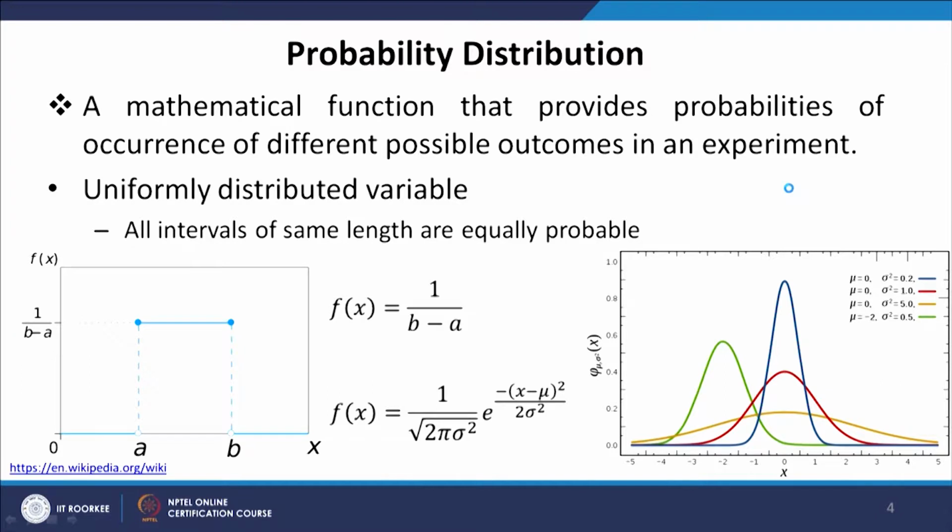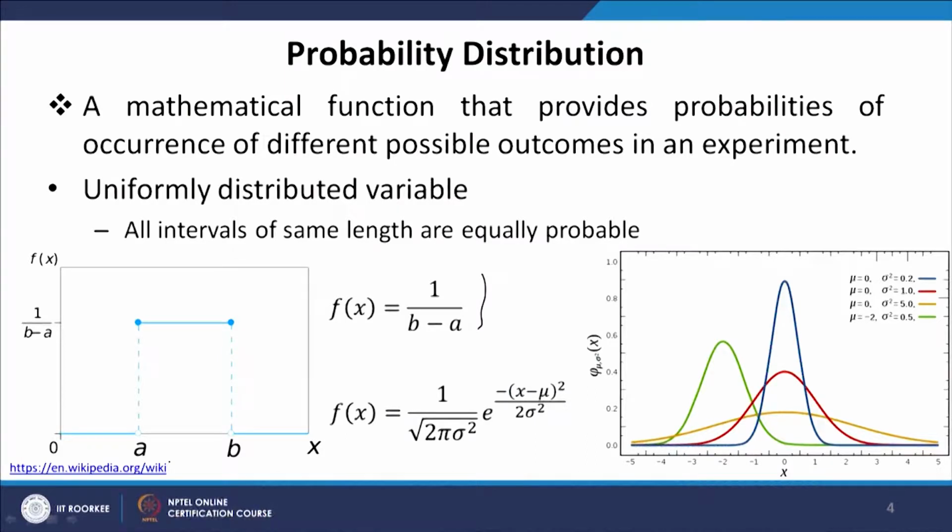For example, the uniform probability density function is given by f(x) is equal to 1 upon b minus a. What it says is that the probability density of getting x between a and b is equal to 1 upon b minus a. If a is equal to 0, b is equal to 1, then f(x) is equal to 1. That means x can have any value 0, 0.001, 0.00002 and so on.